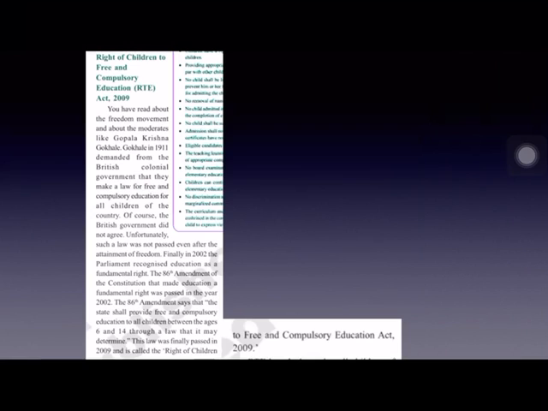Now, right of children to free and compulsory education. In 2002, the Indian Parliament recognized education as a fundamental right, through the 86th Amendment of the Constitution. According to RTE, all the children between 6 to 14 years of age are entitled to free and compulsory education. And this law was finally passed in 2009.